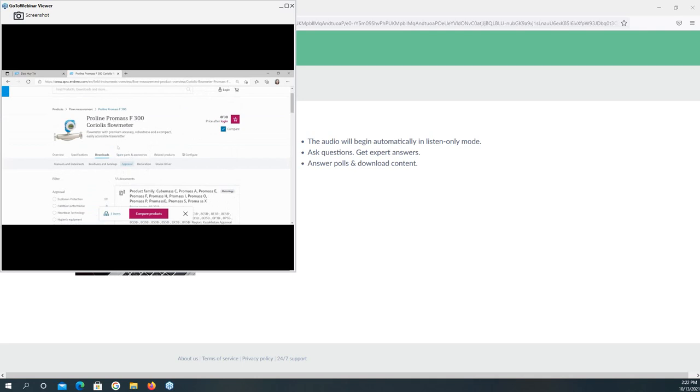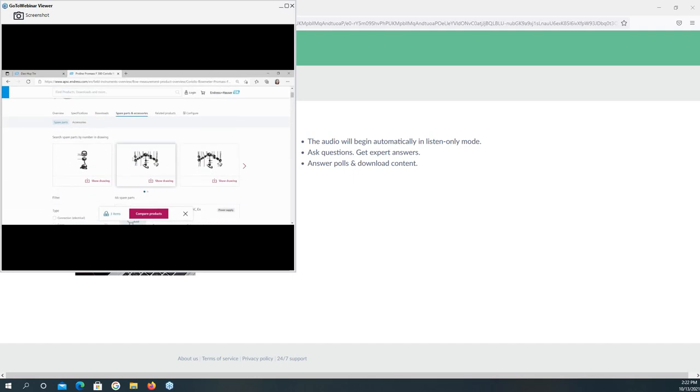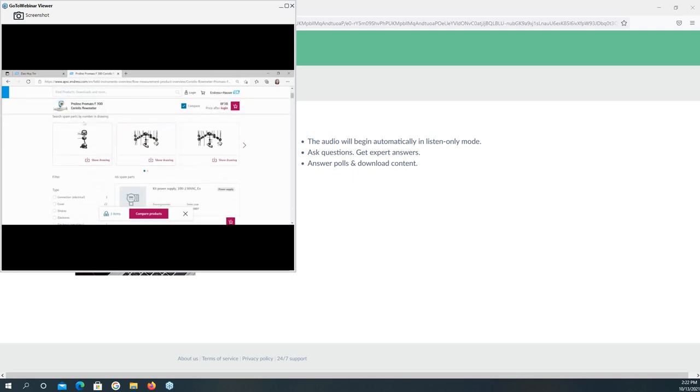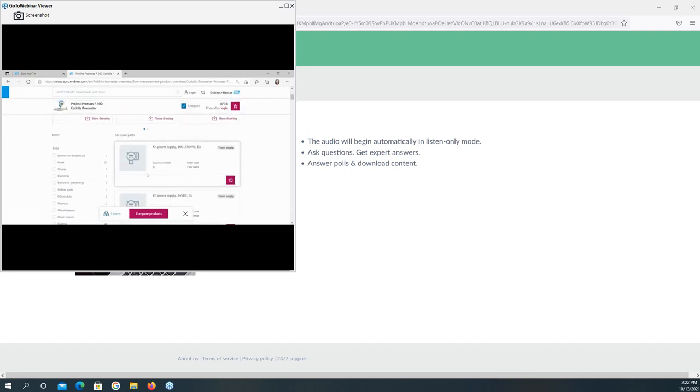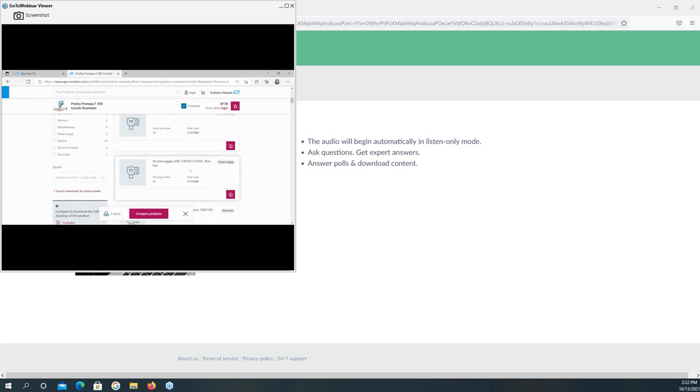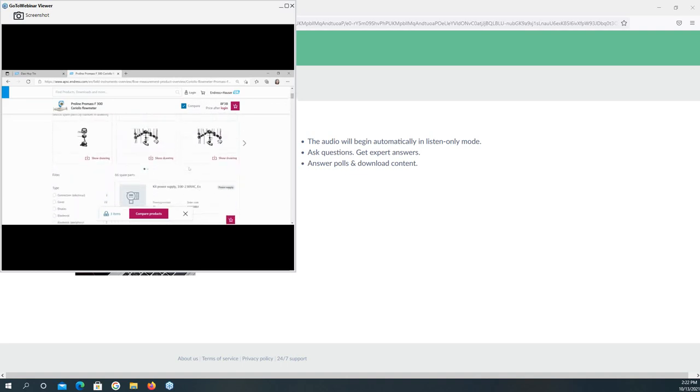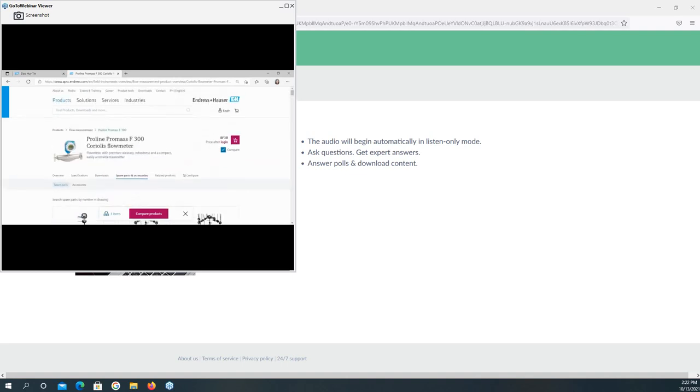And here, if you choose the spare parts or the accessory, it will show you the spare part by the number in the drawing. Even here is the order code, which helps you to easily place an order for the spare part of the device when it's in operation. And here you can see the price after you log in. So you can add this product into the cart, and after you log in, you can see the price.